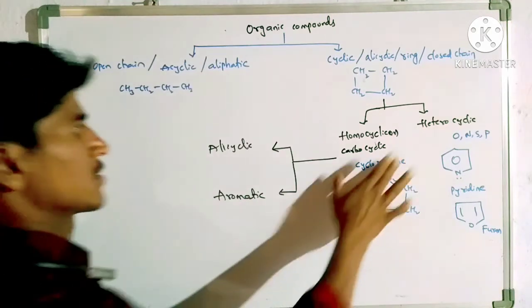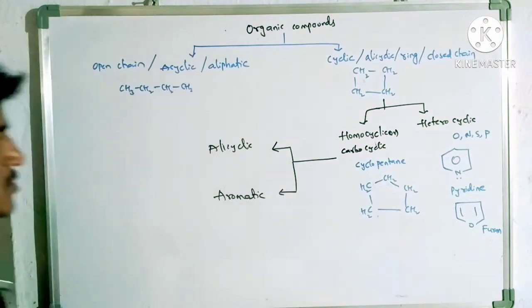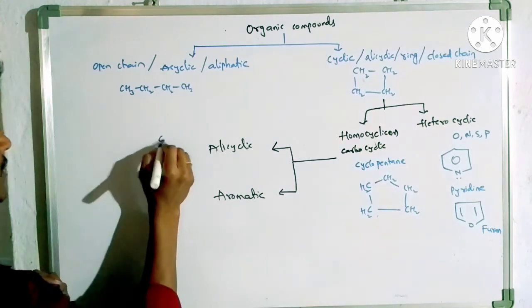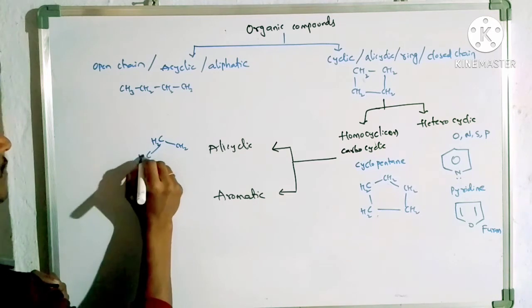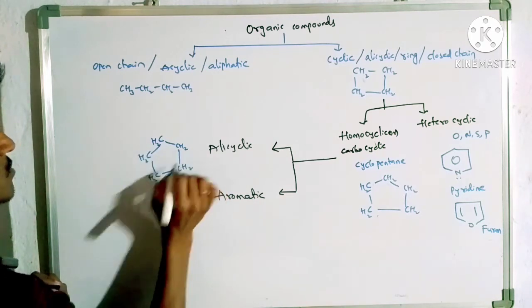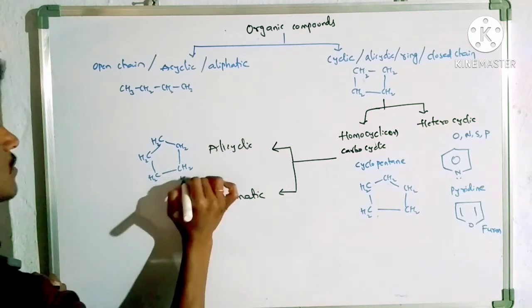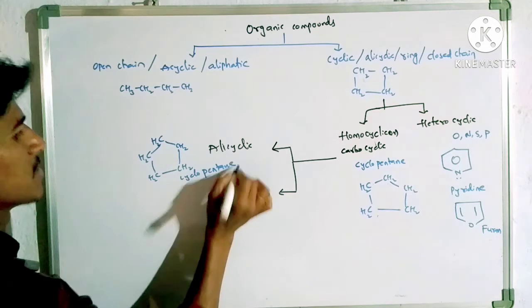Homocyclic is classified into alicyclic and aromatic. For alicyclic, only carbon atoms are present in the ring; cyclopentane is the example.